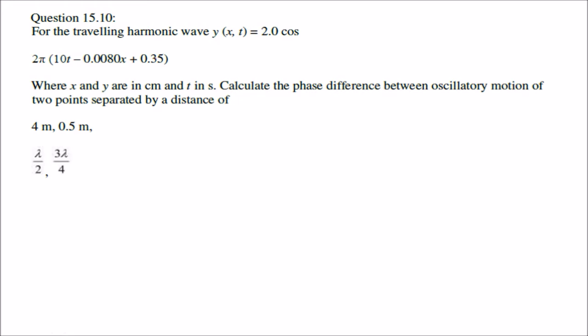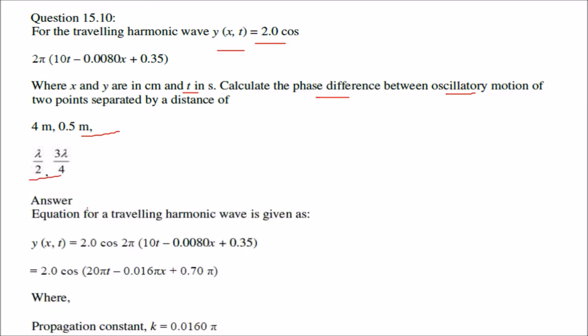For the traveling harmonic wave, y(x, t) is given by this, where x and y are in centimeter and t is in second. We have to calculate the phase difference between the oscillatory motion of two points which are separated by this and this. So the equation is y equal to 2.0 cos 2 pi (10t minus 0.0080x plus 0.35). This equation is what we have written.